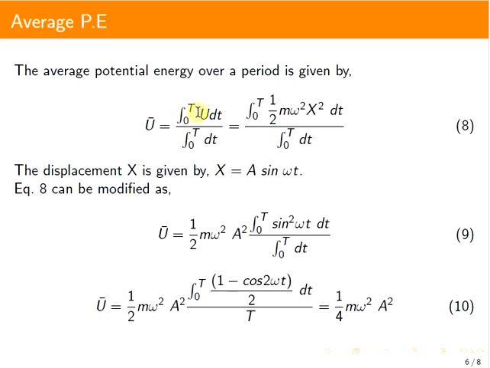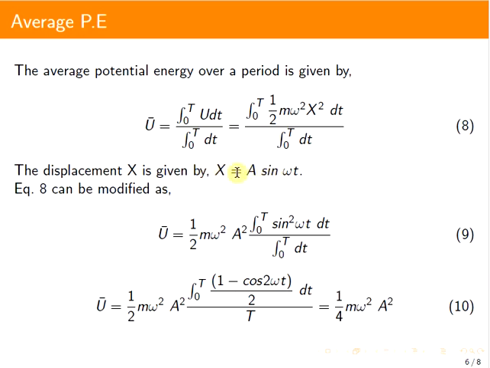That is, it is averaging over a time period 0 to T. We have the expression for u as half m omega square x square, and the expression for displacement is x equals a sin omega t, where a is the maximum displacement, called the amplitude.